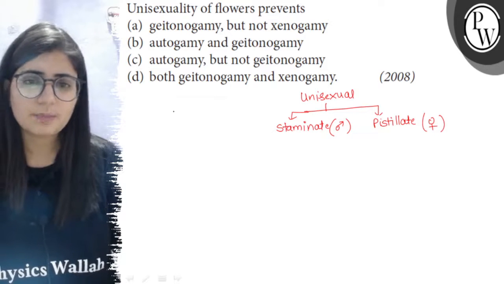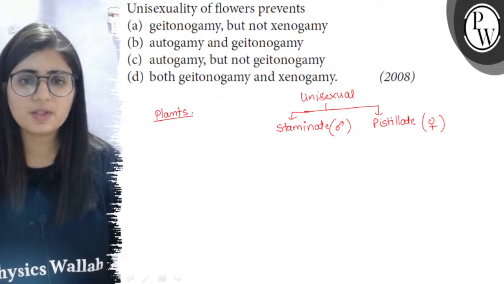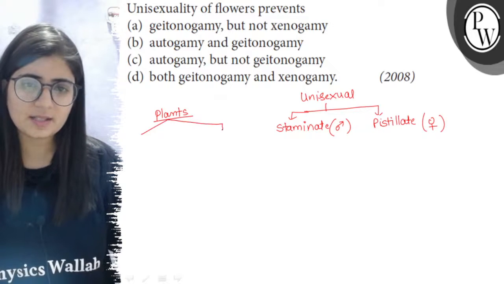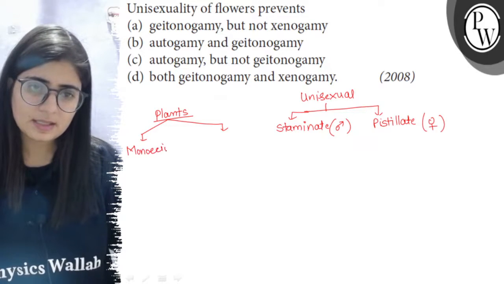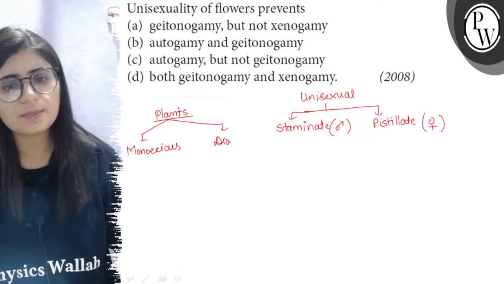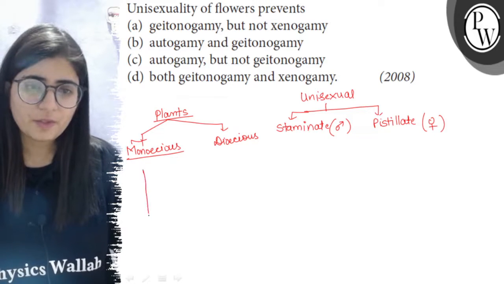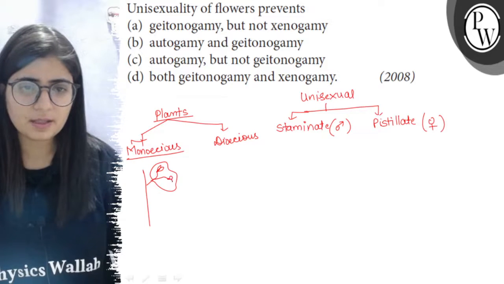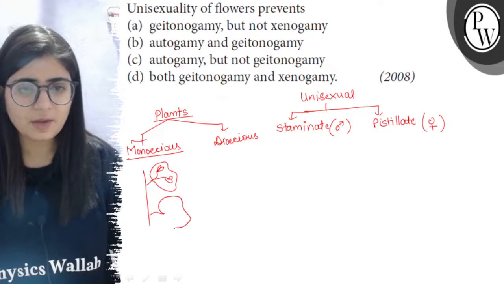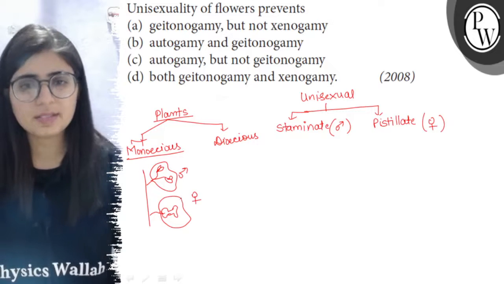Now, depending on their occurrence, the plants are of two types. The plants bearing unisexual flowers are categorized into two categories. One is the monoecious plants and the second category is the dioecious plants. In the case of monoecious plants, mono means one. So both the flowers, the staminate flowers, suppose this is a staminate flower bearing the stamen, and the pistillate flowers, the flowers bearing the pistil, both male and female flowers are borne on the same plant.